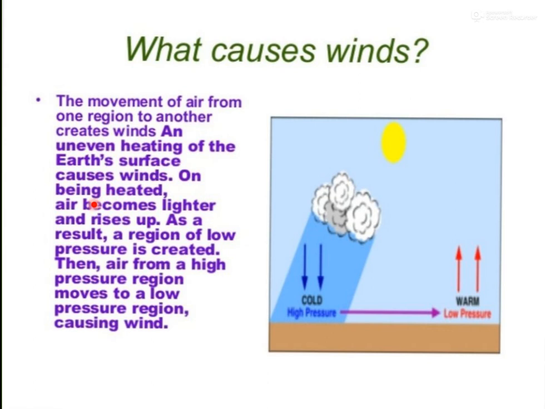On being heated, air becomes lighter. Obviously when you heat something, the particles move farther from one another and the air becomes lighter due to that and rises up. You know that all lighter things move upward. As a result, a region of low pressure is created. Obviously, where there is a smaller number of particles, the pressure is also low at that place. Then air from a high pressure region moves to a low pressure region causing winds. Let's discuss in more detail what causes wind.